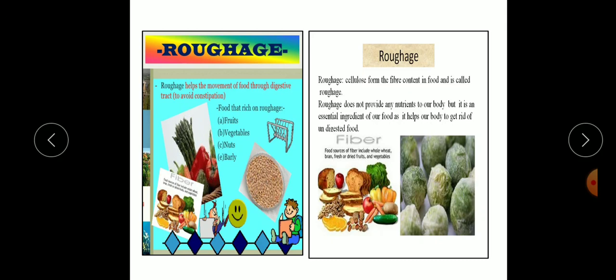So, what is the meaning of roughage? Roughage means fibers which are found in vegetables, fruits, etc. They do not add any nutrients to our body, but they help in conserving water and adding bulk to the undigested food, thus preventing constipation.